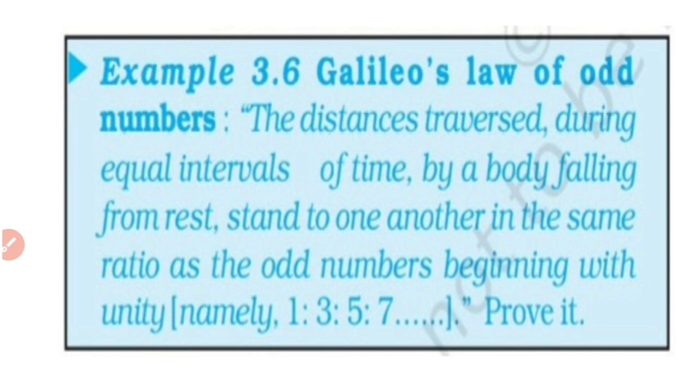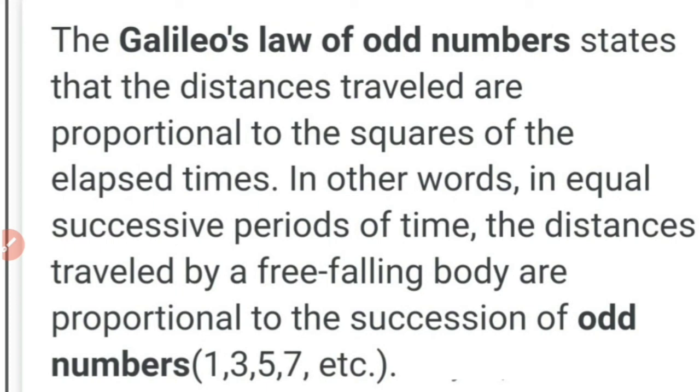And what about those distances traversed? They will be in the ratio 1 is to 3 is to 5 is to 7, and so on. If we find the ratio of distances traversed in consecutive equal intervals of time, first 2 seconds, then second 2 seconds, third 2 seconds, that ratio will be 1 is to 3 is to 5 is to 7. That's what we mean by Galileo's law of odd numbers.